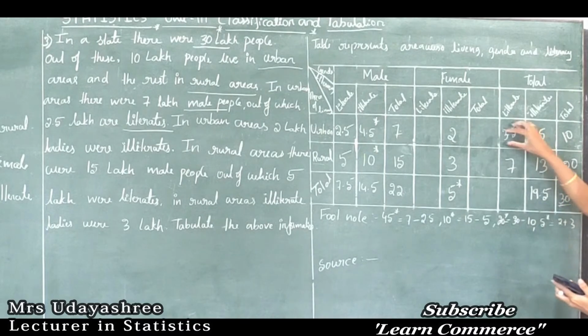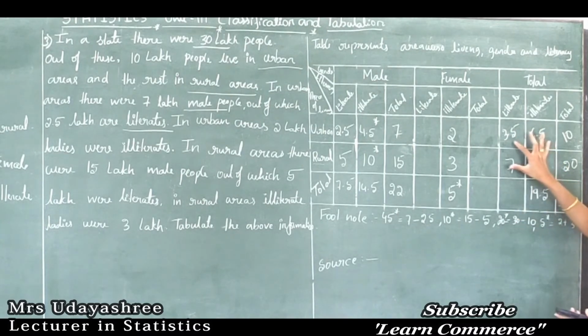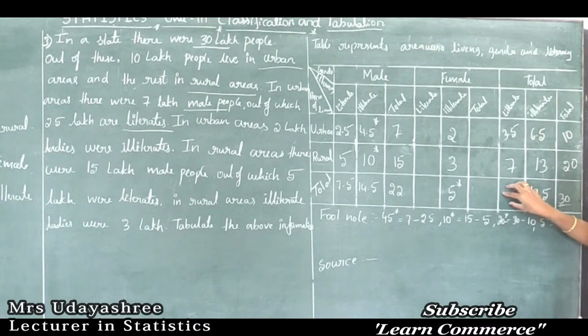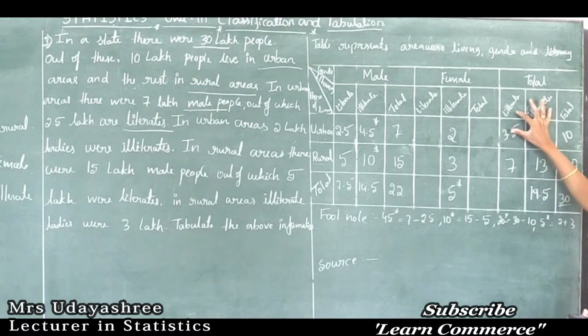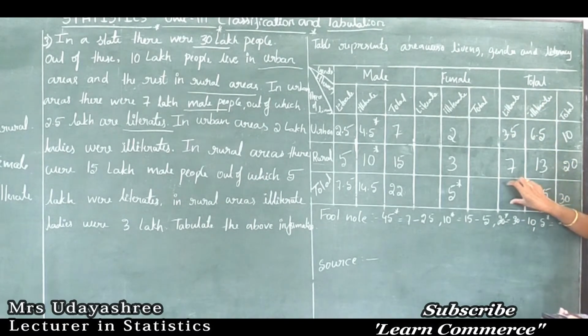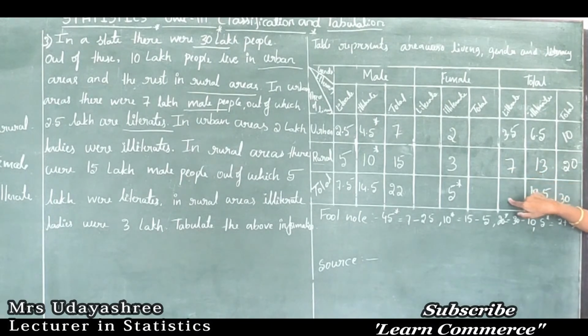So here we found these two observations, then I can easily calculate this one. So how to calculate this one? This column indicates the total number of literates. So how to find the total number of literates? Here the given observations are, the total number of literate population in urban is given, the total number of literate population in rural is given, then we can easily calculate the total number of literate population, that is 3.5 plus 7 is 10.5.